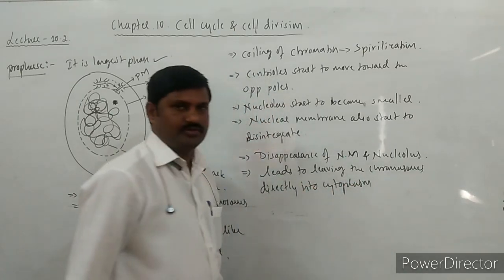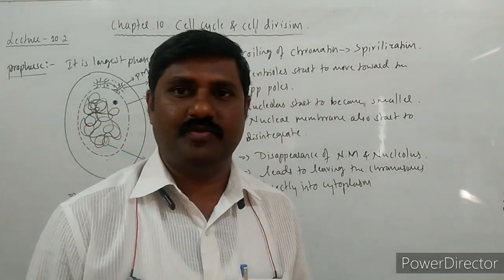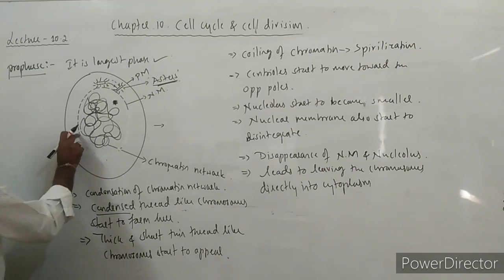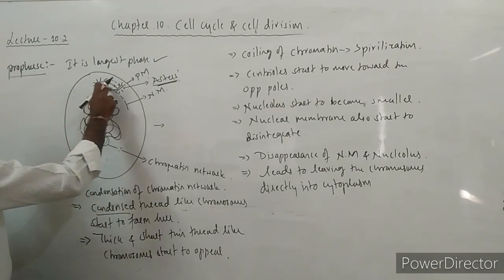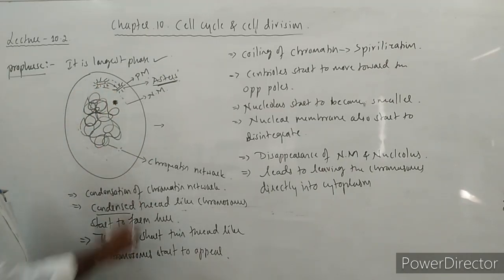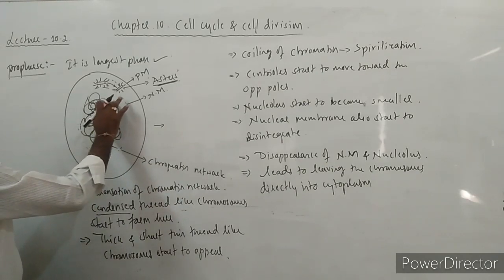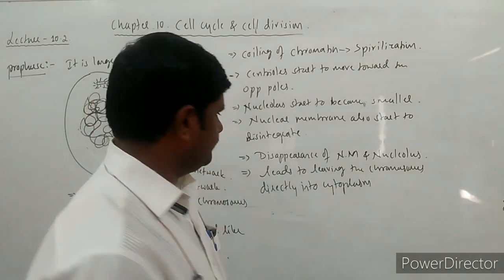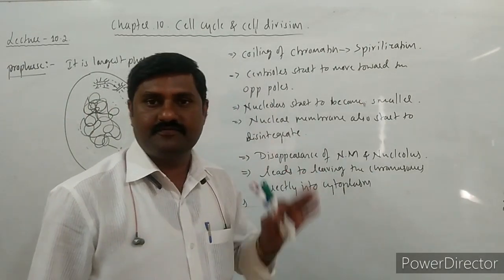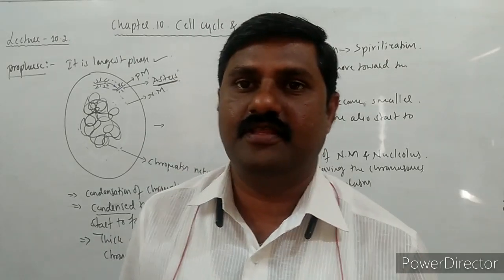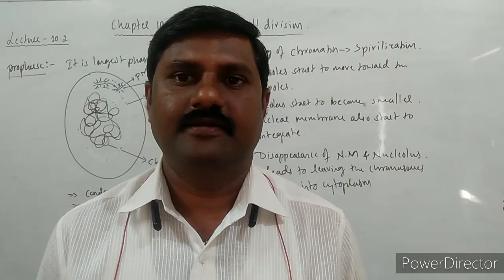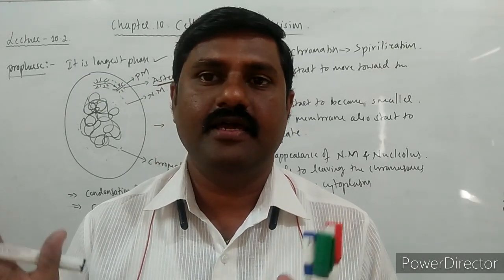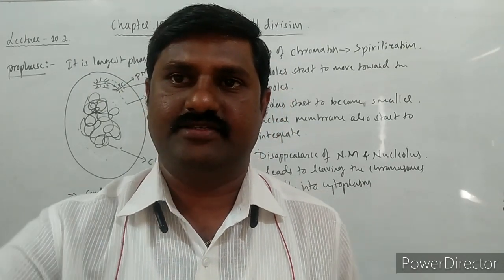See here, now the chromosomes came into the cytoplasm. Why? Because of the complete disappearance, almost, of both of these. Now where are the chromosomes? They are in the cytoplasm. Right? So this is what happens in prophase. In prophase, this is the activity done by the nucleus itself.